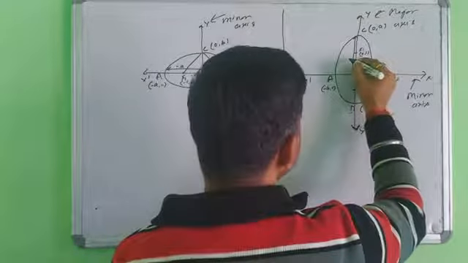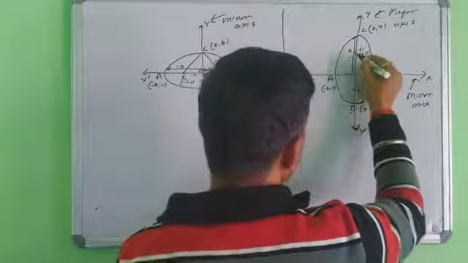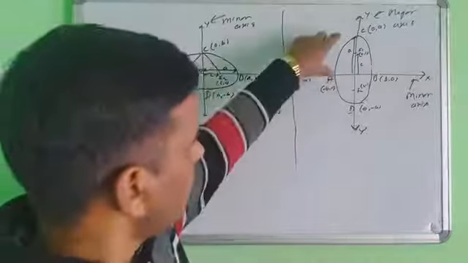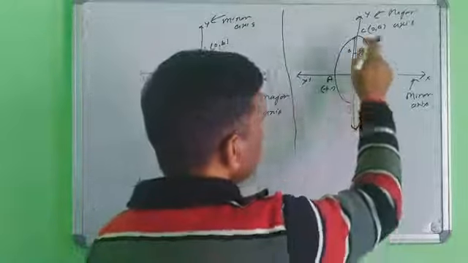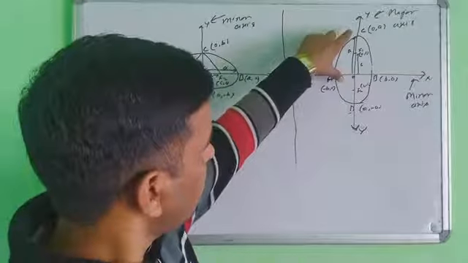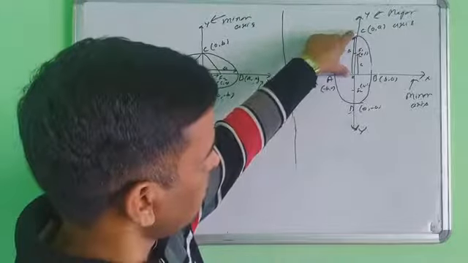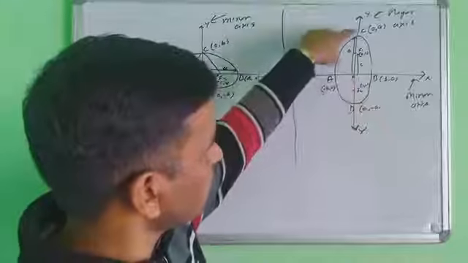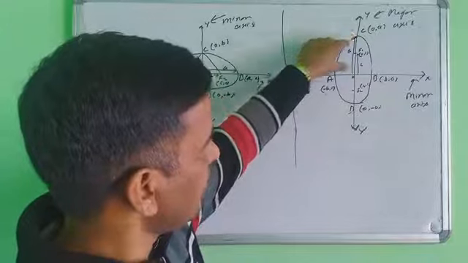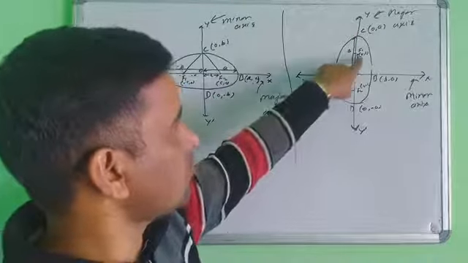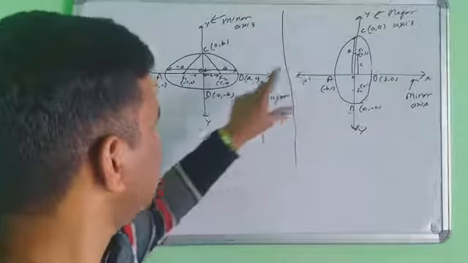The length from the center to the vertex point of the ellipse is A, and the length from the center to the focus point is C. This is always fixed.